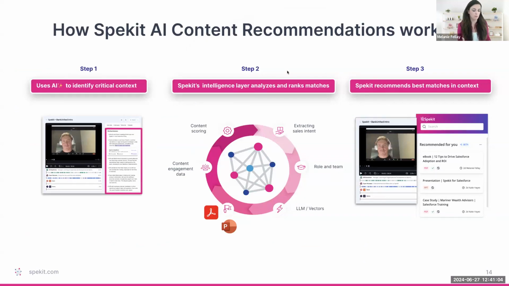Well, in this example, I'm a rep, I just got off a call, right? If you use a Chorus or a Gong or a Salesloft, for example, you might get a meeting summary. Spekit's intelligence layer is going to read that summary, and then it's going to look at all your existing content and look at other things like your engagement data, recency of content, et cetera, score that content, and then recommend it to your rep based on what best matches that context.